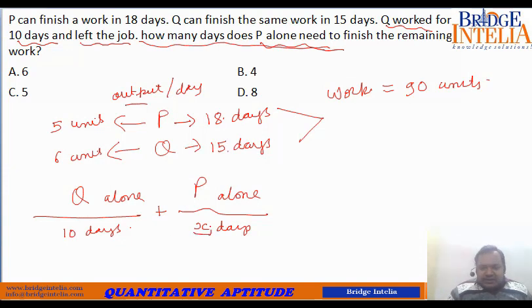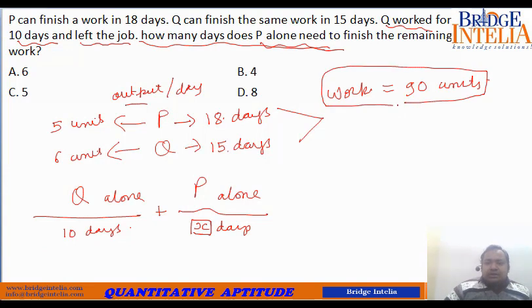So basically we have to find the value of X. For the first 10 days Q was working alone and the remaining work was completed by P. So assume that P worked alone for X days. Let's put the values here. The work that needs to be done is 90 units. Q's output is 6 units, so 10 days, 6 units.